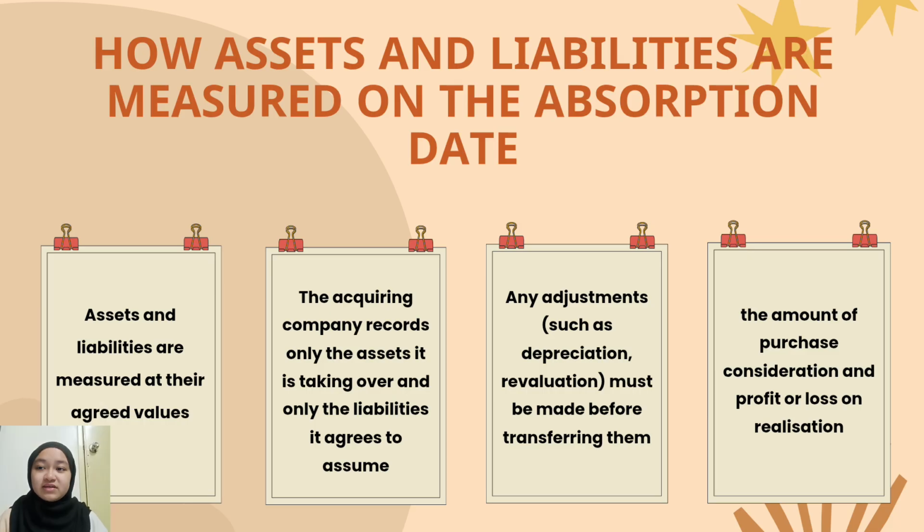it is dissolved. Number 3 is: describe how assets and liabilities are measured on the absorption date. The first one is, assets and liabilities are measured at their agreed value, usually referring to the fair value or revalued amount. Number 2 is the acquiring company records only the assets taken over and only the liabilities agreed to assume. Number 3, any adjustments such as depreciation and revaluation must be made before transferring them. The last one, this agreed value determines the calculation of the purchase consideration and profit or loss on realization.